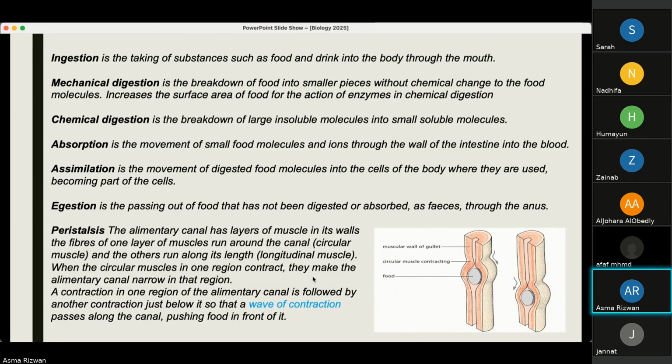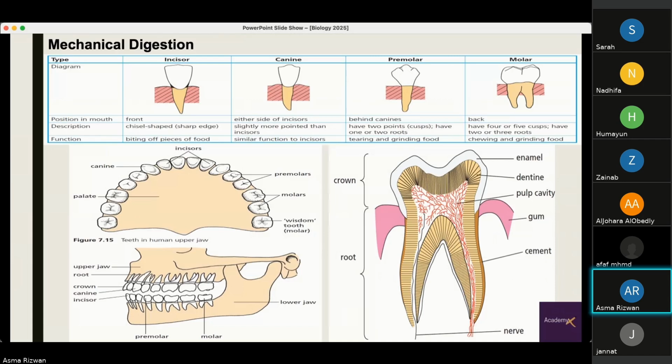When the circular muscles in one region contract, they make the alimentary canal narrow in that region. A contraction in one region is followed by another contraction just below it, so that a wave of contraction passes along the canal, pushing the food in front of it. So this is how the food is pushed along the alimentary canal. This process is known as peristalsis.